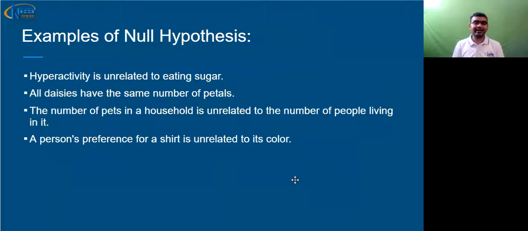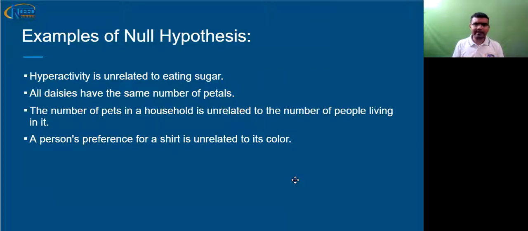Now here we can see some examples of null hypothesis. Hyperactivity is unrelated to eating sugar. Now, if I want to create an alternate hypothesis for this, I will say hyperactivity is related to eating sugar. Another example is all daisies have the same number of petals. The alternate hypothesis would be all daisies don't have the same number of petals.